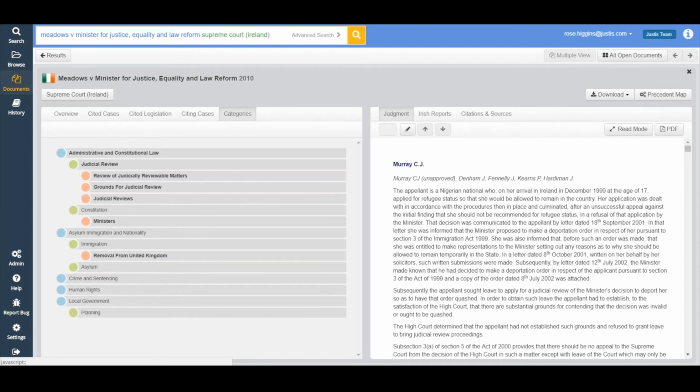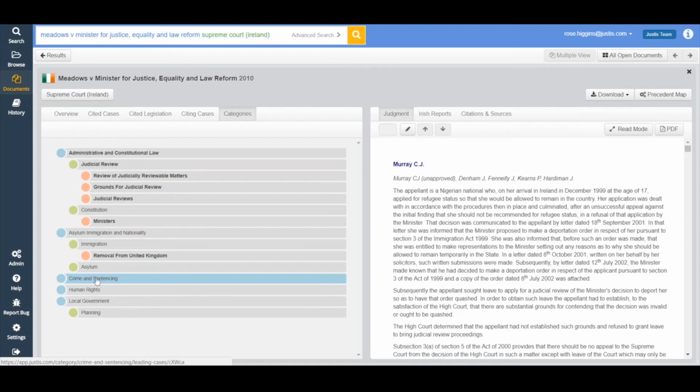Now, if there's a particular category that you are interested in, say for example crime and sentencing, you can click on crime and sentencing and it'll show you the leading cases for that area of law, the recent cases. So if I click on that, you can see 2017 cases on the screen, and any important legislation for that area of law.